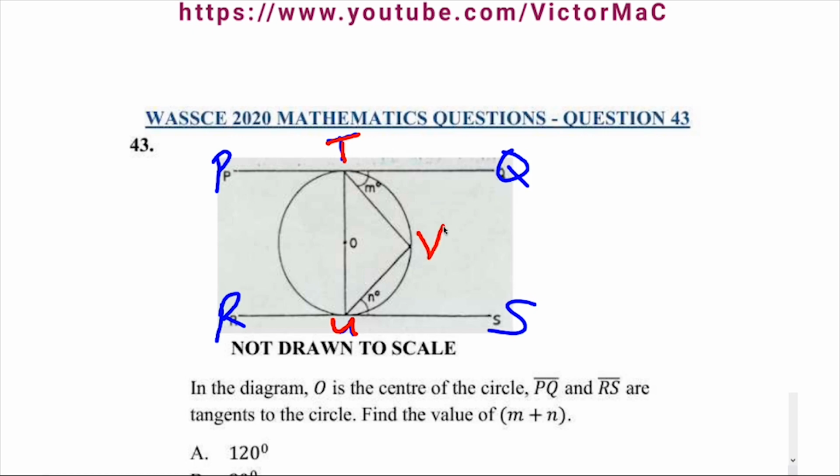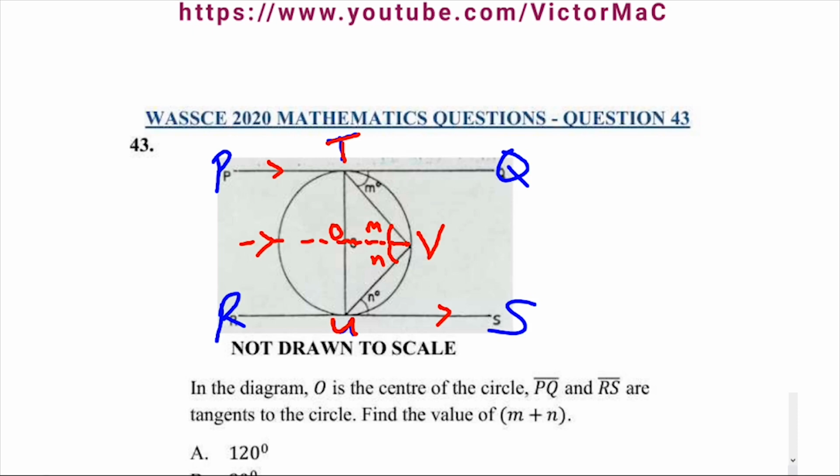If I draw a line passing through O that is parallel to PQ and RS, definitely we're going to have this angle to be M, alternate to angle M, and this will be angle M.